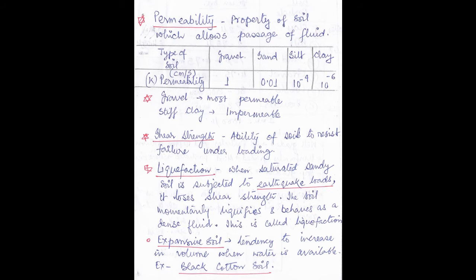While answering the question, please keep in mind whether they have asked for the ascending order or the descending order. So gravel, sand, silt, clay, GSSC. Like this way you can remember, but sand and silt both start with the letter S, so please be cautious at that point. So gravel is the most permeable one and the stiff clay is the impermeable. You can tell that its permeability is the lowest.